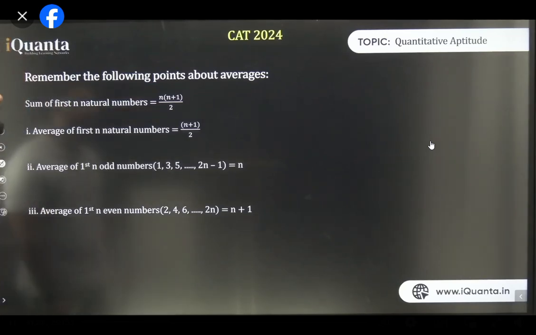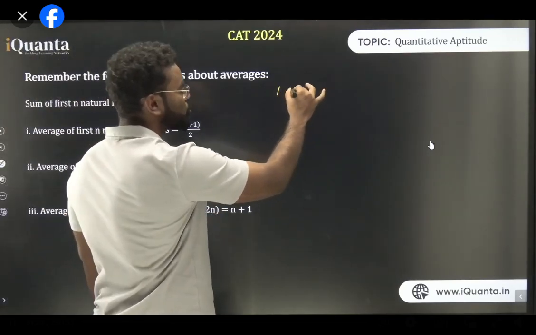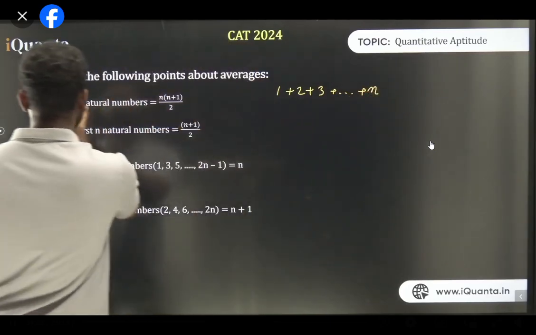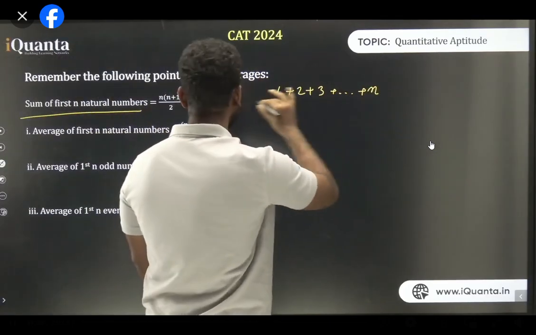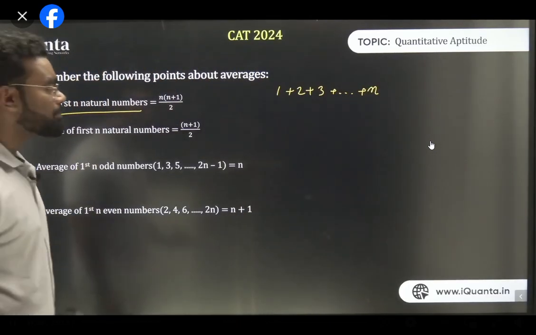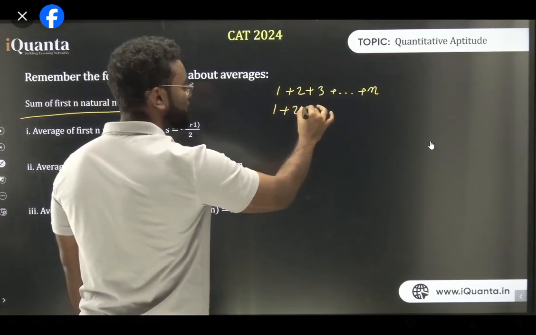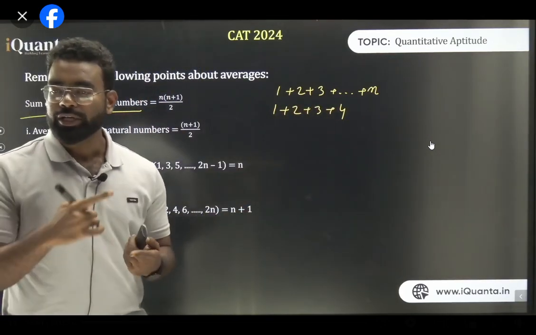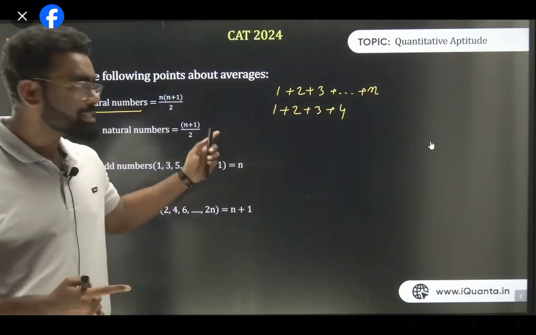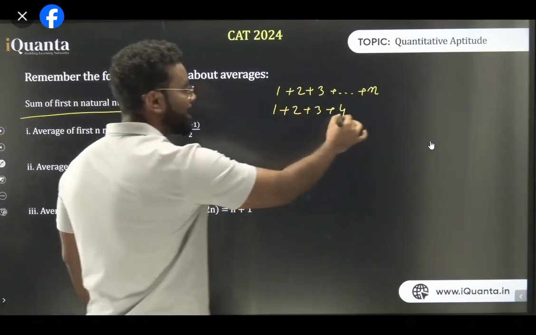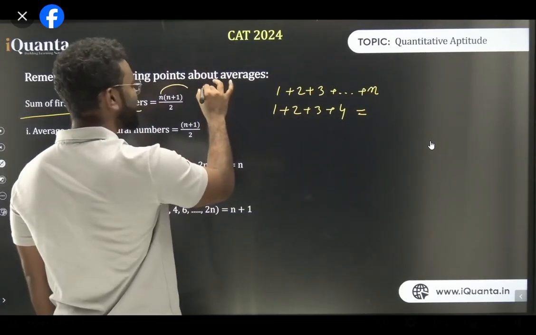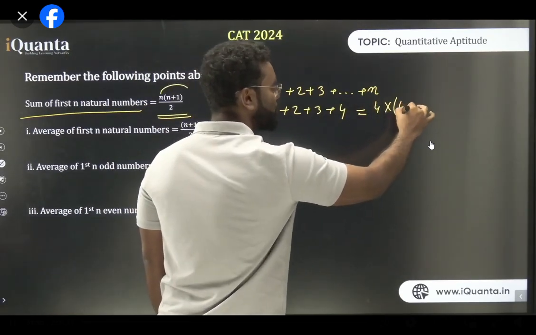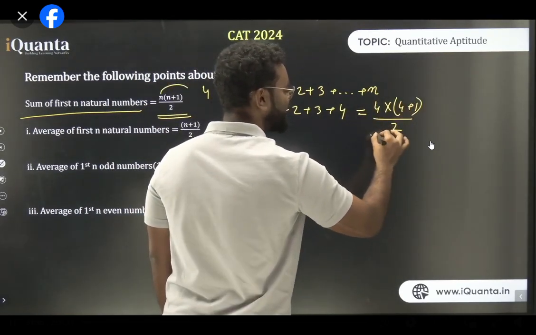The sum of the first n natural numbers: 1 plus 2 plus 3 plus dot dot dot n. The sum of the first n natural numbers is n into (n plus 1) by 2. This is the formula, so let's check how it works. Think about 1 plus 2 plus 3 plus 4. Natural numbers start with 1, so this is the sum of the first 4 natural numbers. What is the value of n here? The value of n is 4. Using the formula n into (n plus 1) by 2, it becomes 4 into (4 plus 1) by 2, which is 10.